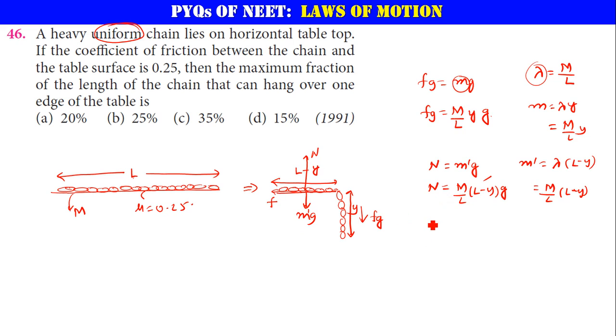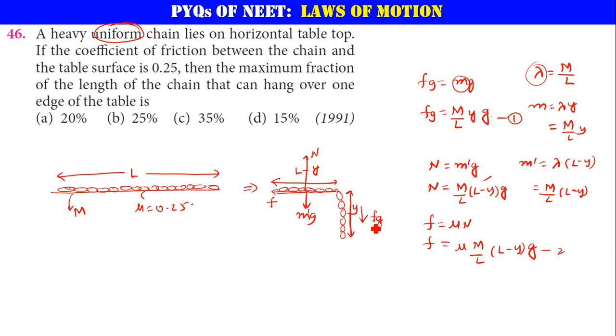Now the frictional force F is equal to mu N. So that is mu into M by L into L minus y into g. All right. So now both of them should be balancing each other. Let me call this equation 1 and this equation 2.